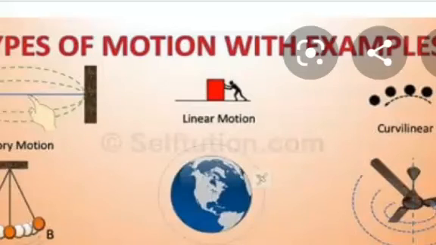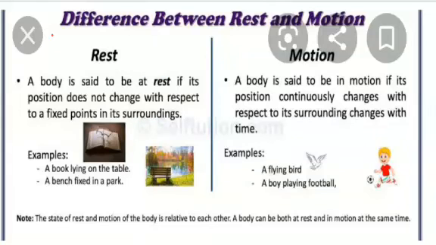When the object is stationary, that is, when the object is not moving, then it is said to be in the state of rest. We can define rest as: a body is said to be at rest if its position does not change with respect to a fixed point in its surroundings. You can see the examples: a book lying on the table, a bench fixed in a park.